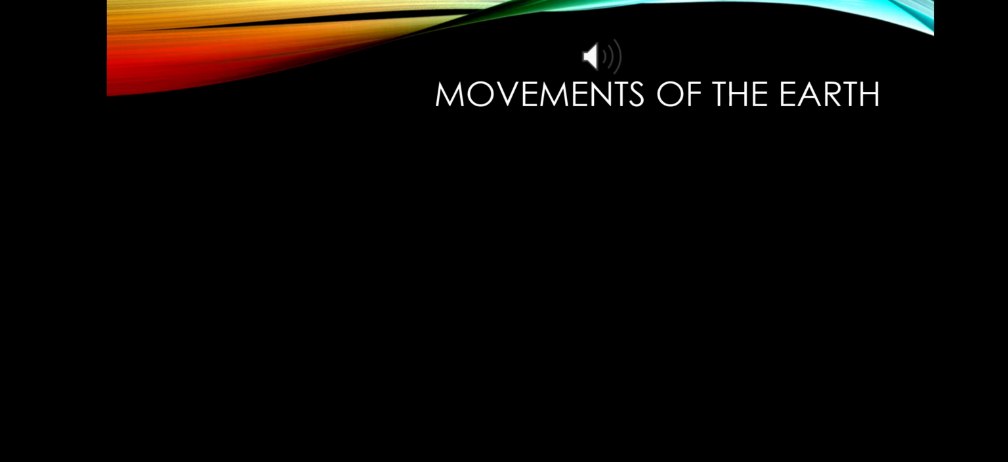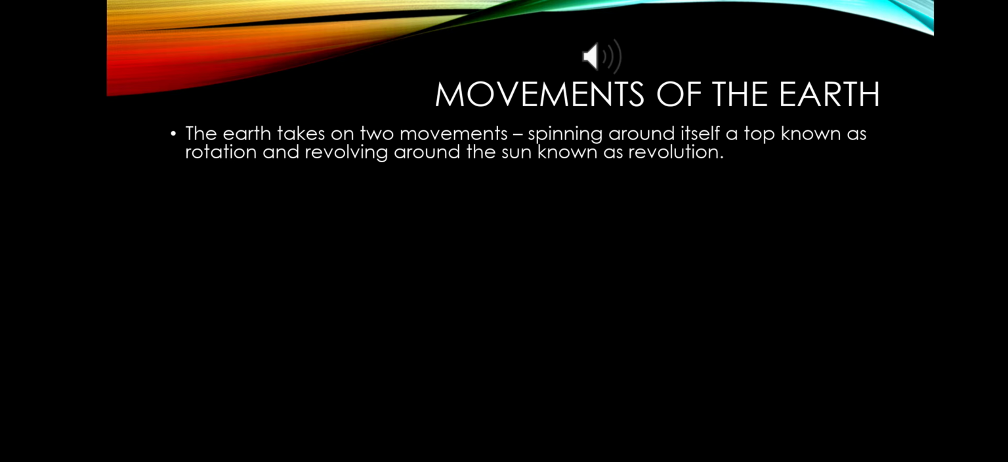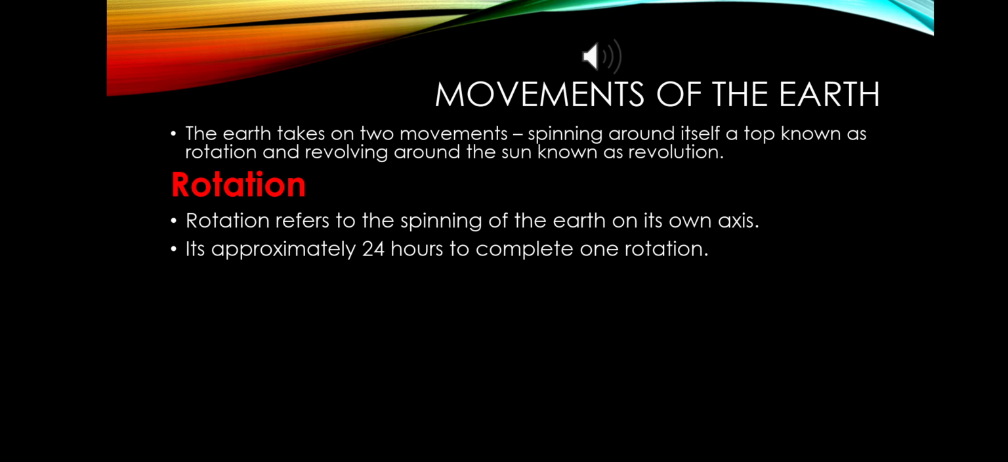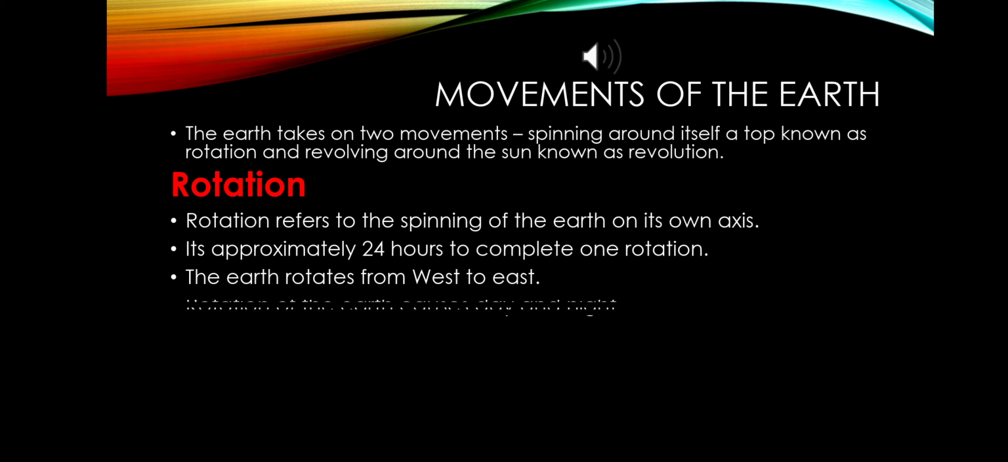The earth has only two important movements. One is rotation, another one is revolution. Rotation refers to the spinning of the earth on its own axis, and it takes approximately 24 hours to complete one rotation. All of you know, we learned this in our previous chapter, that the earth rotates from west to east. And rotation of the earth causes day and night.